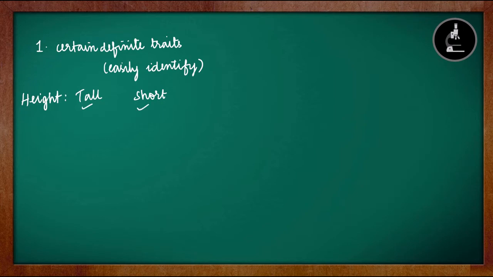Because he was able to identify such contrasting pairs of characters, he chose the garden pea plant for his experiment. Along with height, he took another 6 pairs of contrasting characters. So totally he was able to identify 7 pairs of contrasting characters or traits.